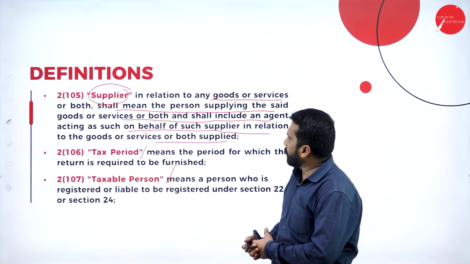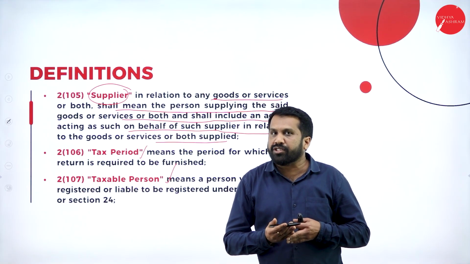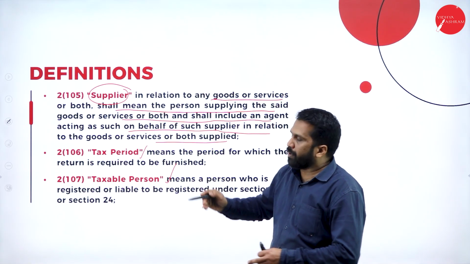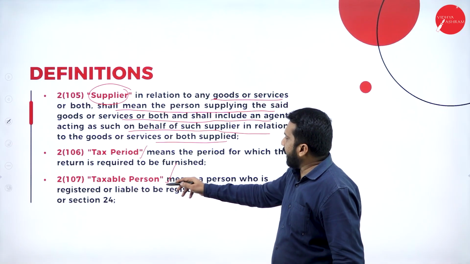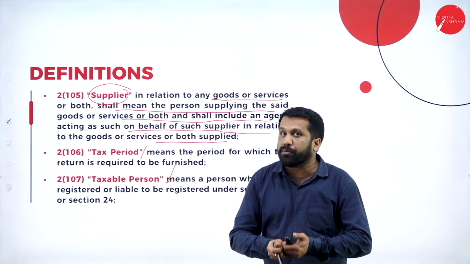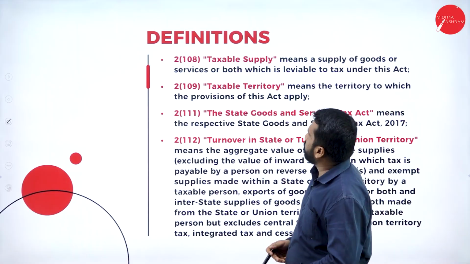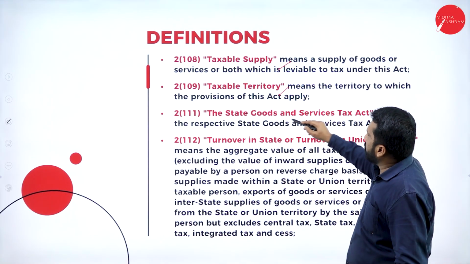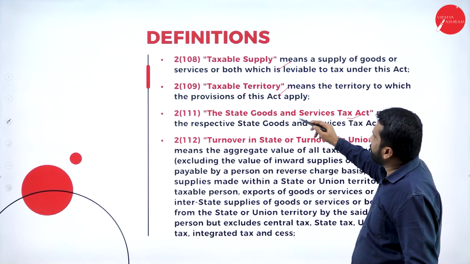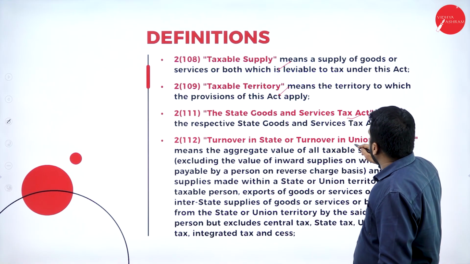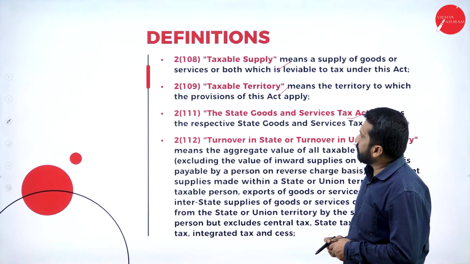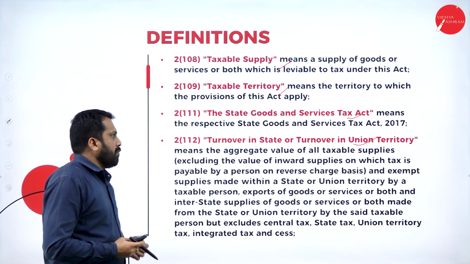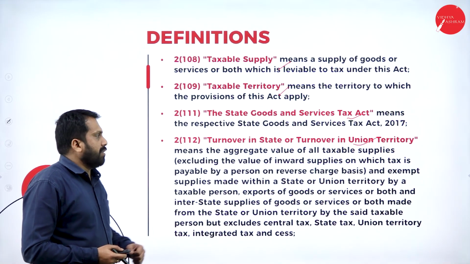Tax period, as you know, in income tax it always starts from 1st April and ends 31st March. But this tax period is different compared to your direct tax. Taxable person, the person who is liable to pay tax, we call taxable person. Taxable supply, taxable territory, you know that. State goods and service tax, it is SGST. Turnover in state, as I told you, there are few goods or items which are not taxable and few items which are taxable.